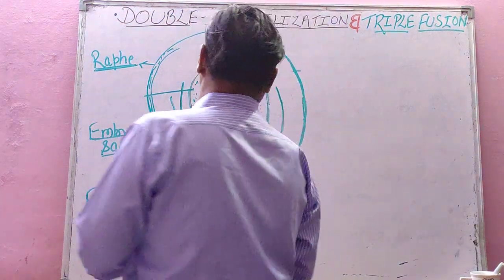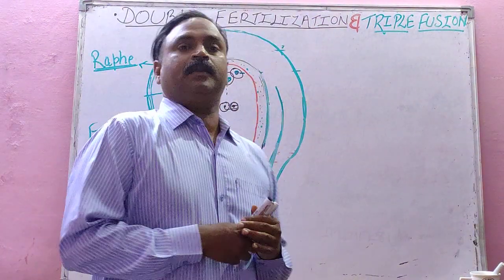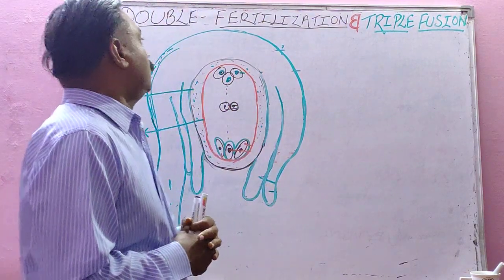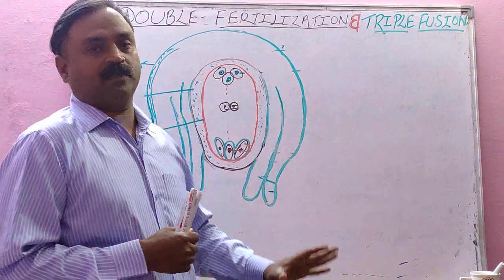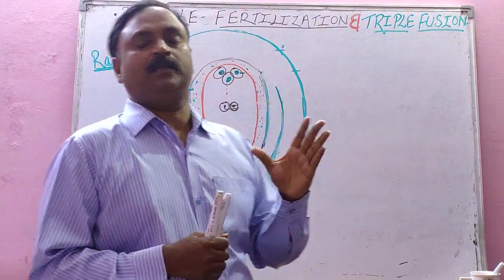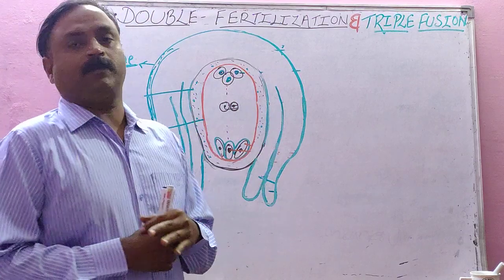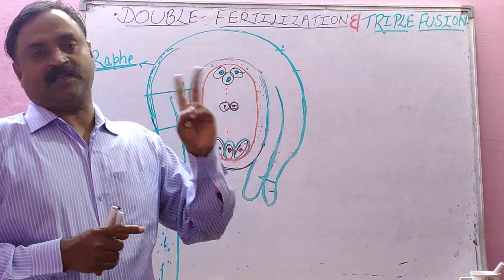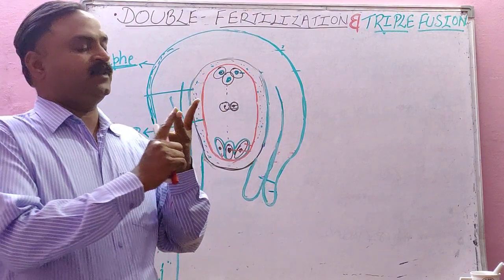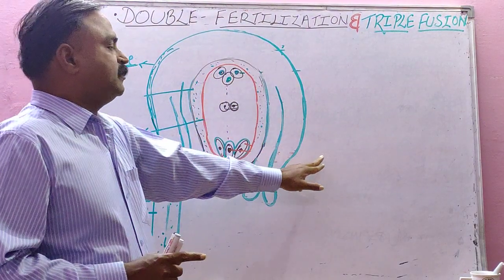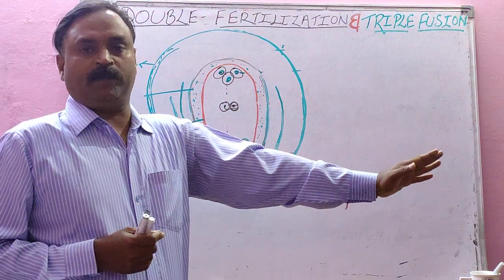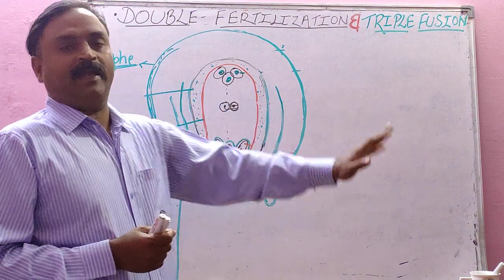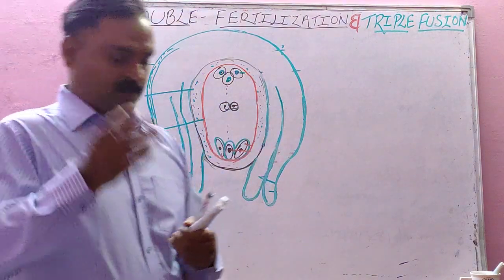Now student, we are going to study double fertilization and triple fusion. Isn't it? Very important topic for definition as well as significance. What is the definition of double fertilization and triple fusion? Double fertilization means, student, in angiosperm, two male gametes are produced. One fuses with the egg cell to form zygote that develops into embryo, and second fuses with the polar nuclei to form endosperm. So let us see how it happens.